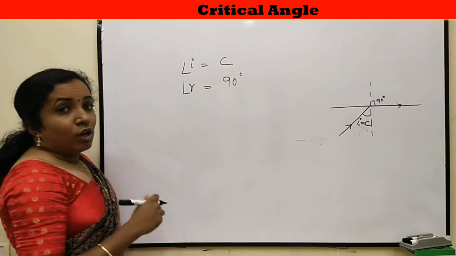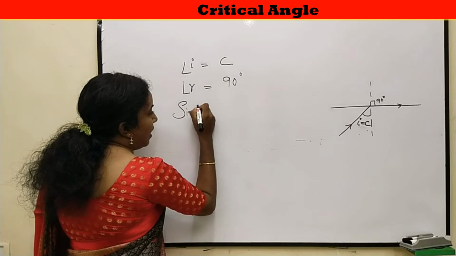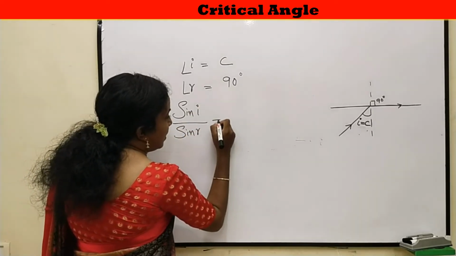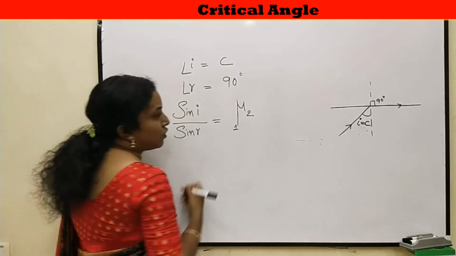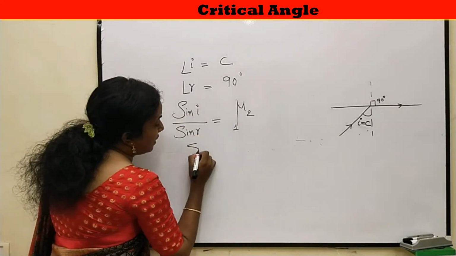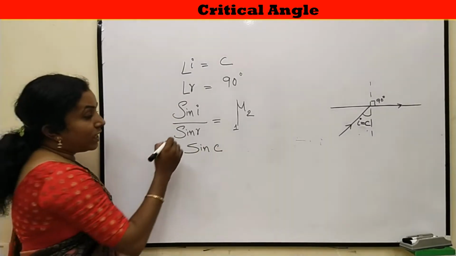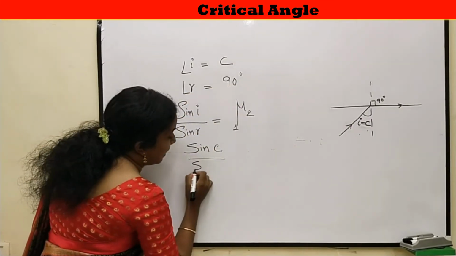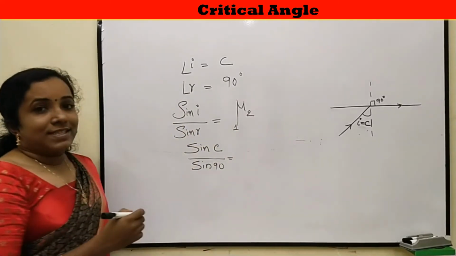So according to law of refraction, we know that sin i by sin r, or sine of the angle of incidence to the sine of the angle of refraction, is equal to refractive index of the second medium with respect to the first medium. Here the angle of incidence is critical angle, so we can write sin C. And what is the angle of refraction? Corresponding angle of refraction is 90 degrees, so we can write sin 90 is the refractive index of the second medium.